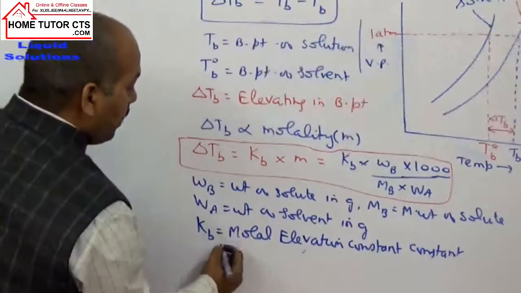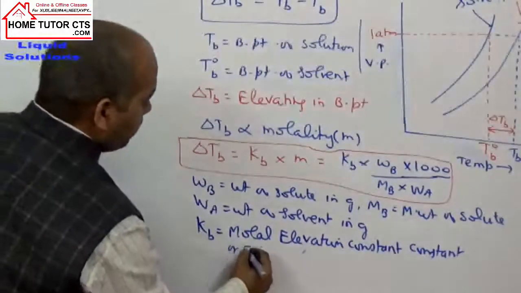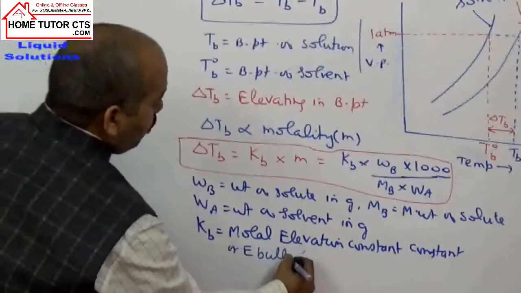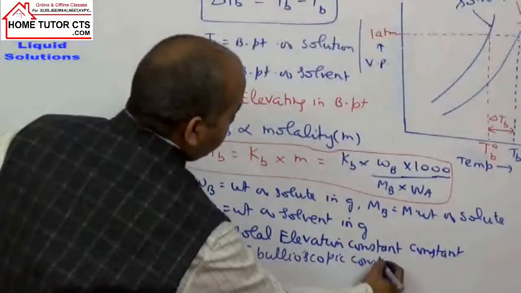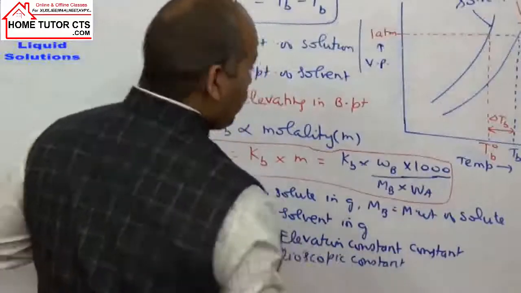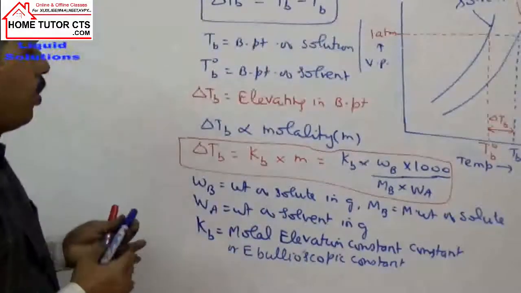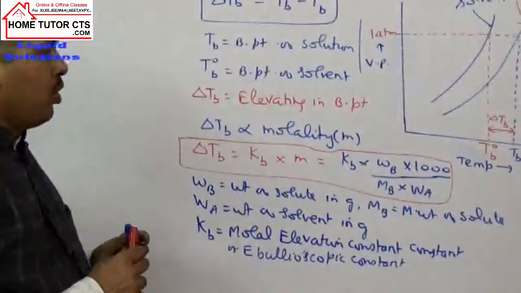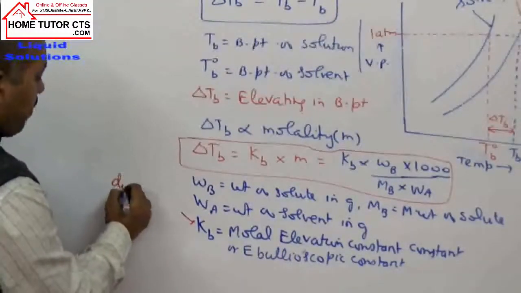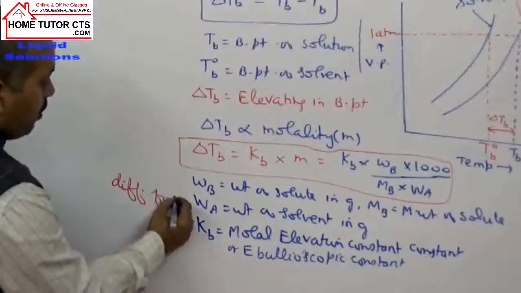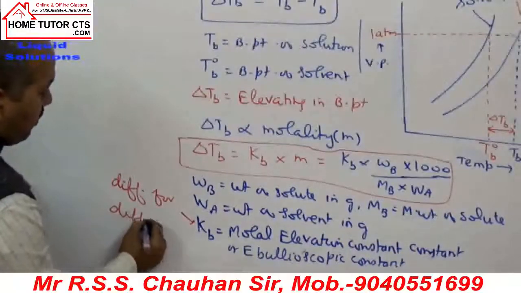also called the ebullioscopic constant. Kb is called the ebullioscopic constant or molar elevation constant. For different solvents, the value of Kb is different.